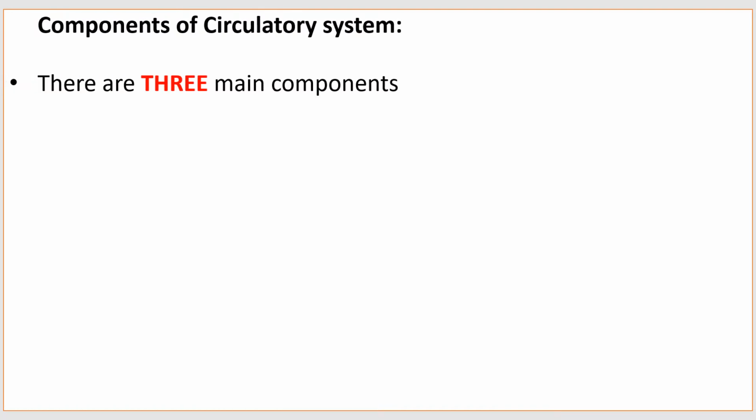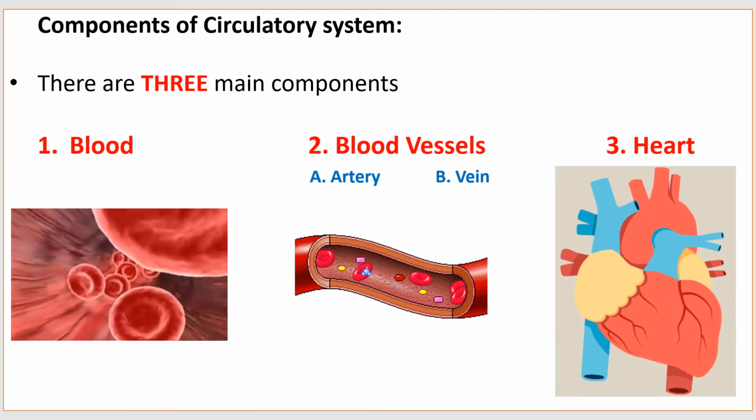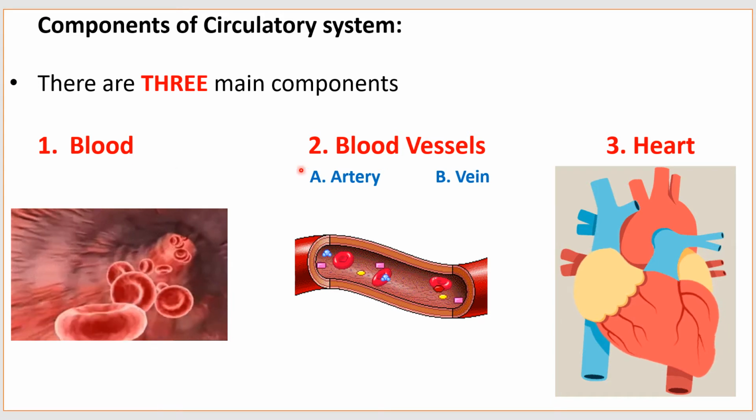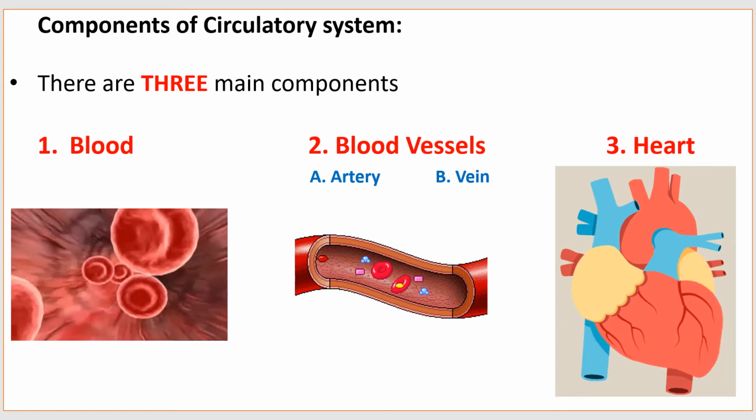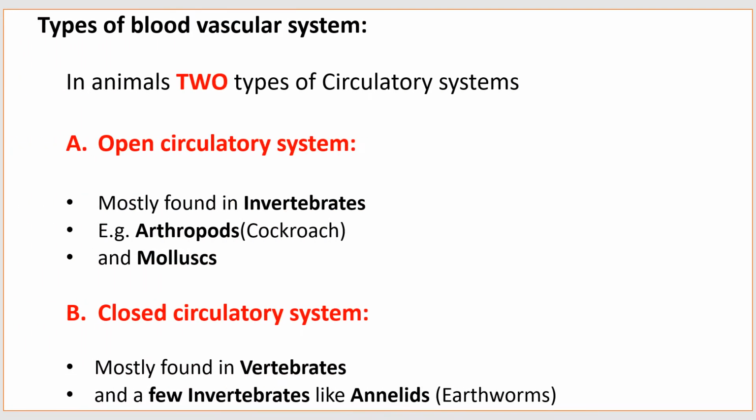Components of circulatory system. There are mainly three main components: blood, blood vessels, and heart. Types of blood vascular system. In animals, there are two types of circulatory systems: open circulatory system and closed circulatory system.